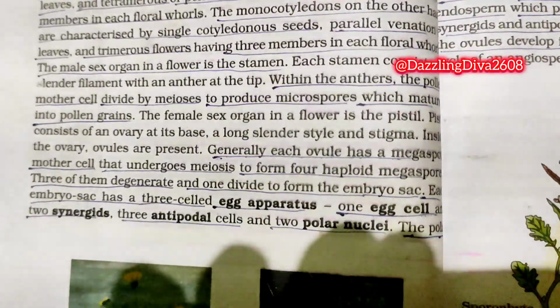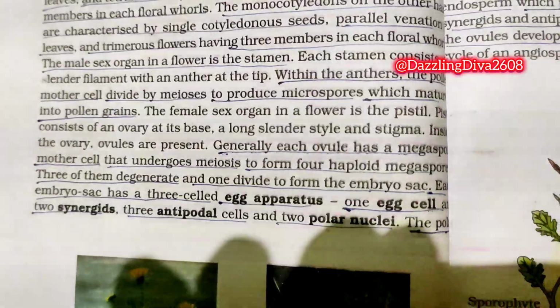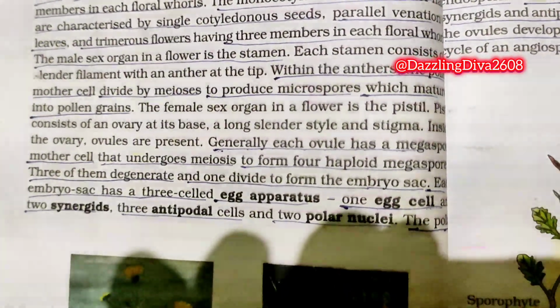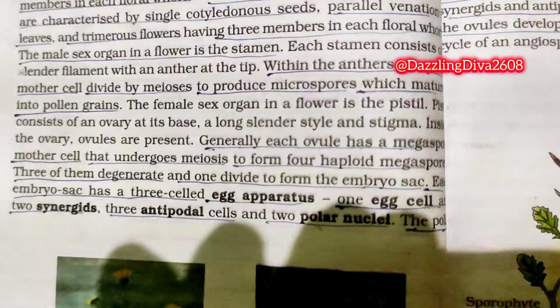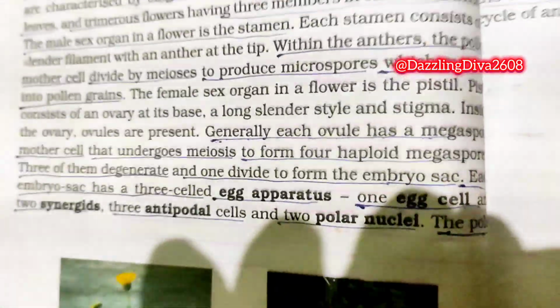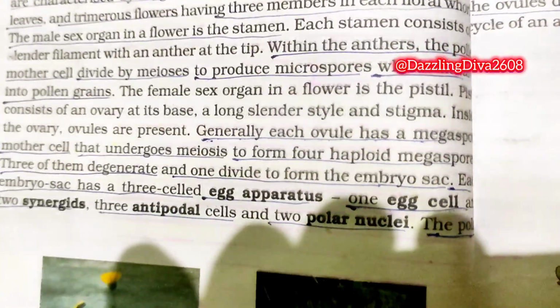Three of them degenerate and one divides to form the embryo sac. Each embryo sac has a three-celled egg apparatus, one egg cell and two synergids, three antipodal cells, and two polar nuclei.